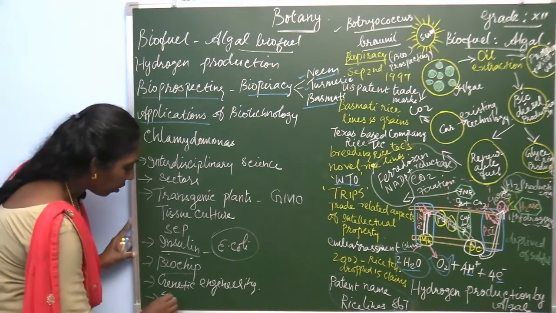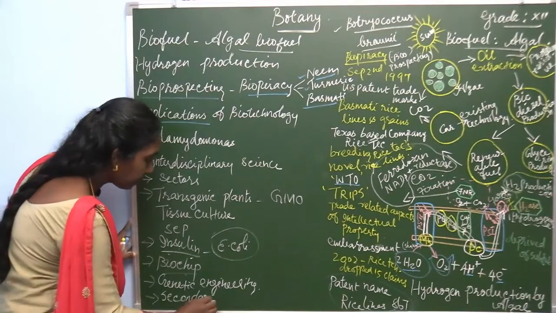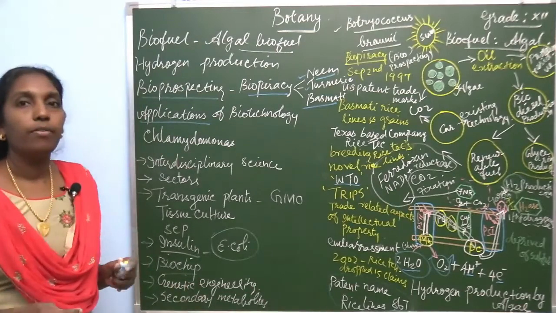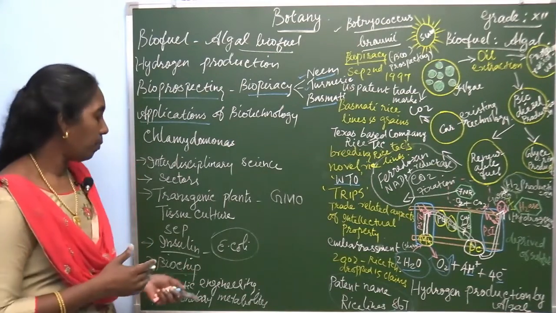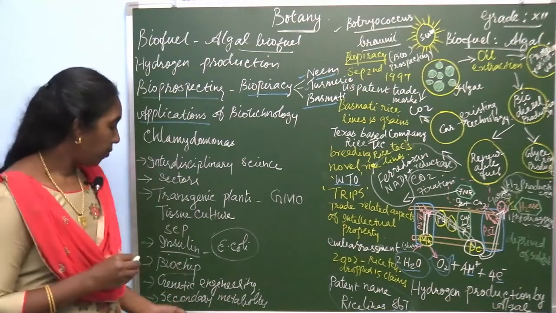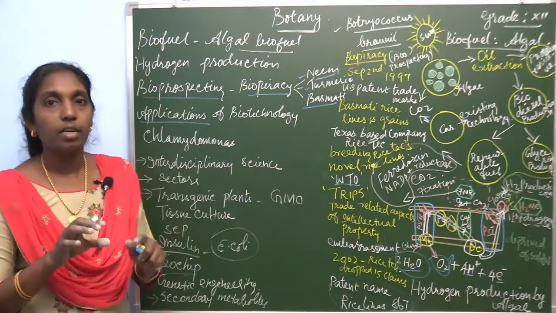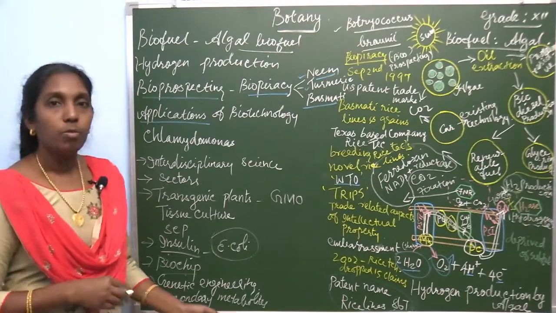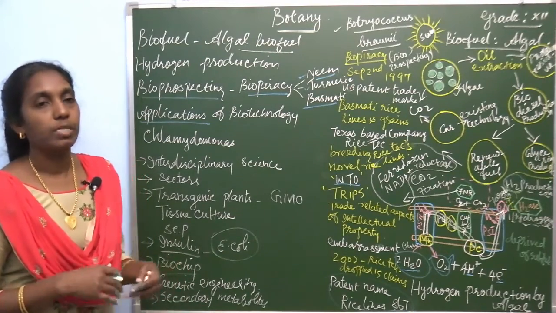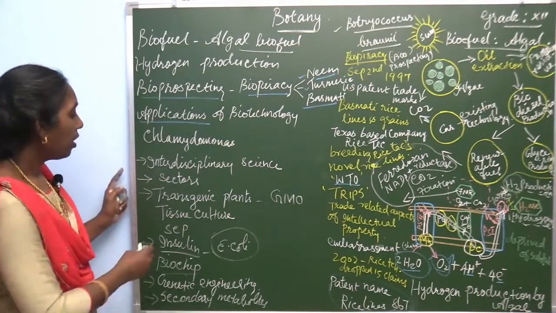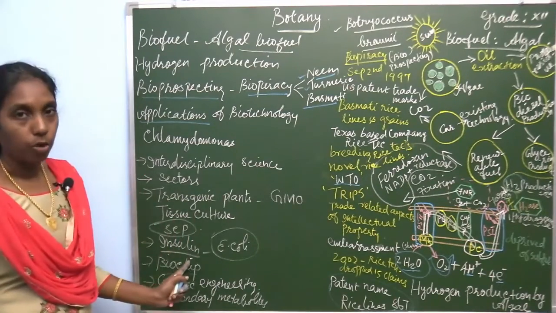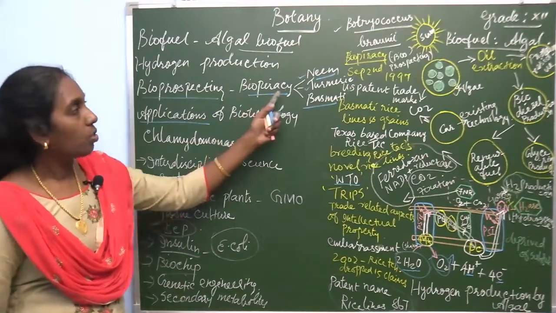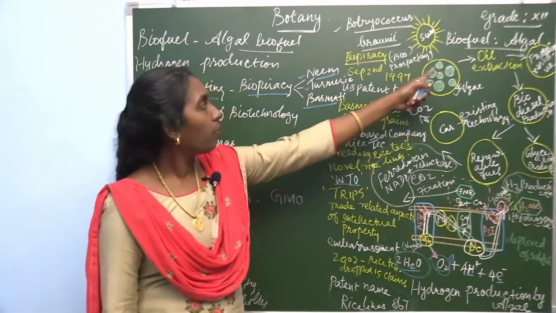Also secondary metabolites. A number of metabolites are present in different parts of plants. They can be isolated and produced as secondary metabolites in the form of liquids, oils, resins, and gums. And finally single cell protein, then biofuels, bioremediation, hydrogen production, and biofuel production.